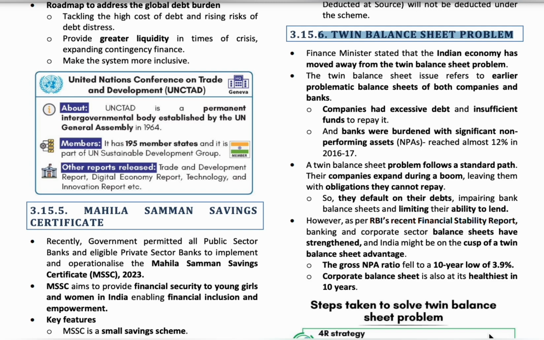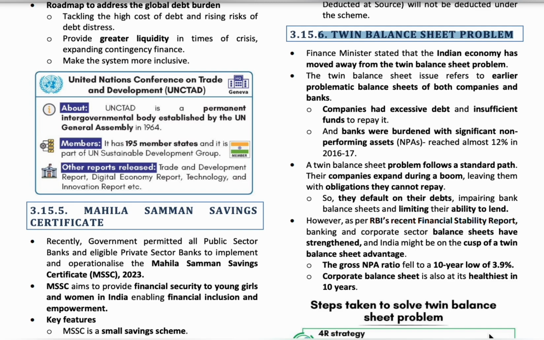When these two do not pay back the loans, then losses will occur, called the twin balance sheet problem. So when the two main sources of income, the small banks and the companies, do not pay back the taken loans, that situation is called the twin balance sheet problem.